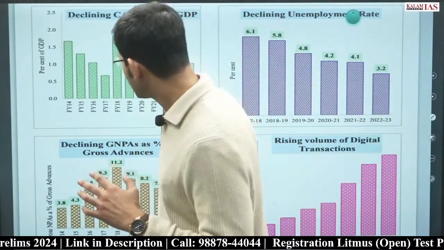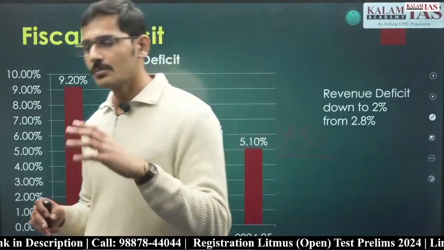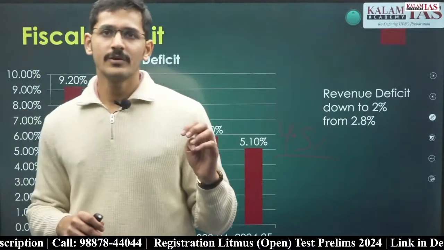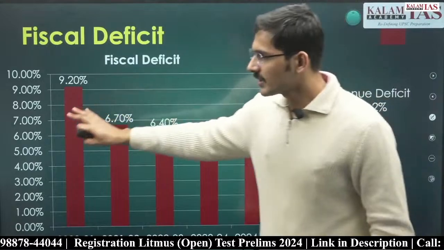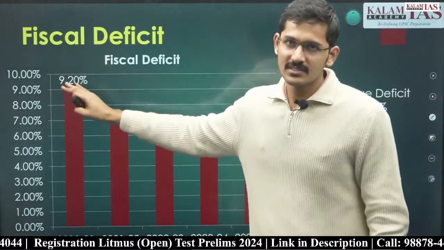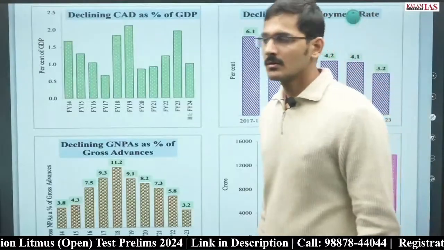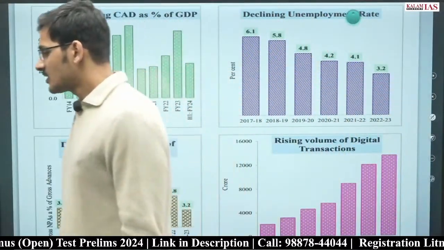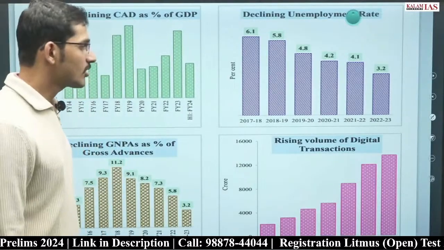Talk about fiscal deficit, revenue deficit, effective revenue deficit, or primary deficit, all the four deficits are showing a declining trend from 2021. In 2021, all the deficits increased. After that, they started declining. So these are certain other graphs which are given in the budget at a glance budget document.